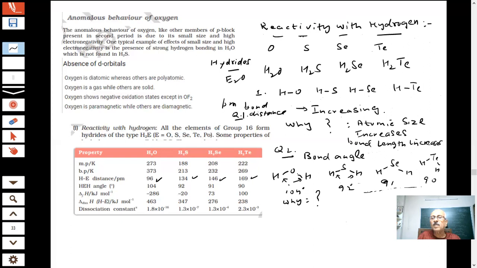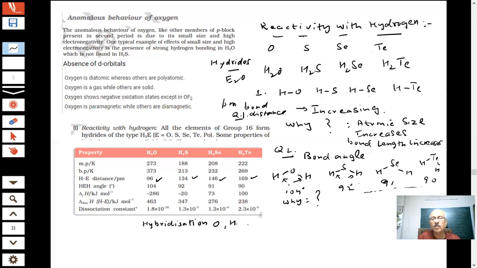What is the Lewis structure of water? Tell me, what is the hybridization in water? What is the hybridization of oxygen in H2O?